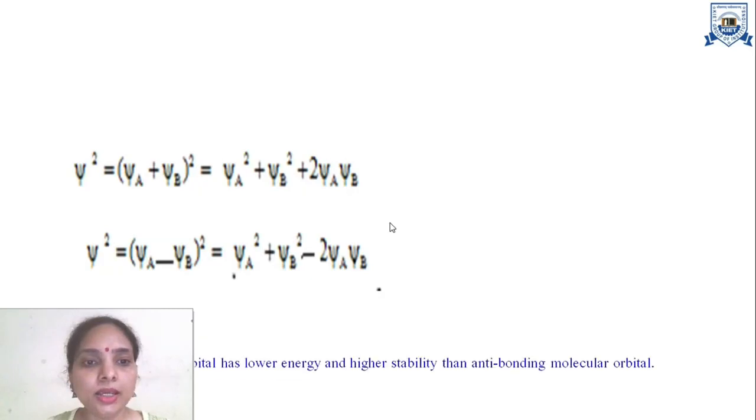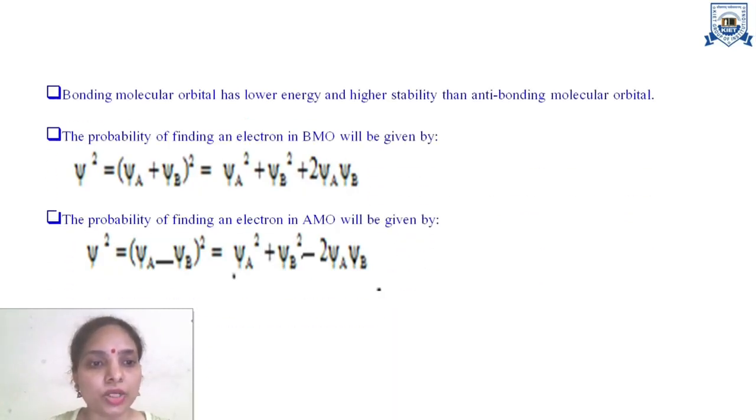So we can understand from this equation. You can see the two equations are written here. One is psi square, which is equal to psi A square plus psi B square, and its whole square will come into psi A square plus psi B square plus 2 psi A psi B, whereas in the other equation you can see psi A square plus psi B square minus 2 psi A psi B. This psi A into psi B represents the probability of overlapping of atomic orbitals, which is 2 times more than in the first equation and which is 2 times less than in the second equation.